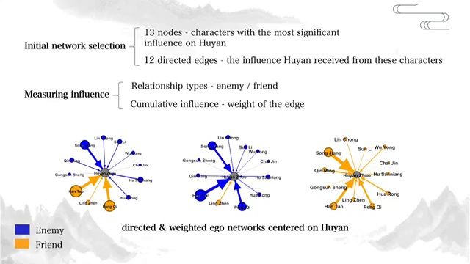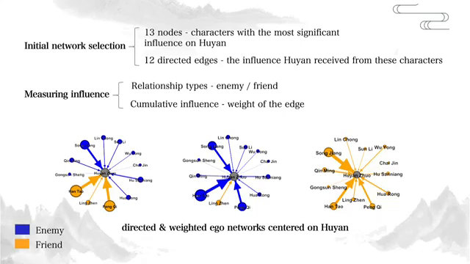Since these relationships change, we divided their influence on Hu Yan into 3 stages, which we will explain later. We measure the cumulative influence of each character on Hu Yan by counting the number of times they appear in the same paragraph with him. Each co-occurrence equals 1 unit of influence. We use this to assign the weight of the edge between the character and Hu Yan. Higher weights indicate greater influence.